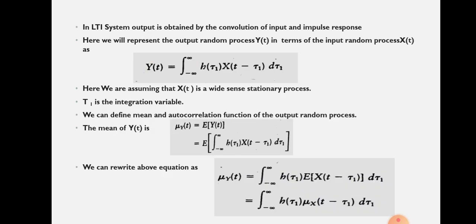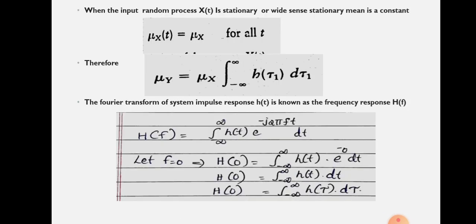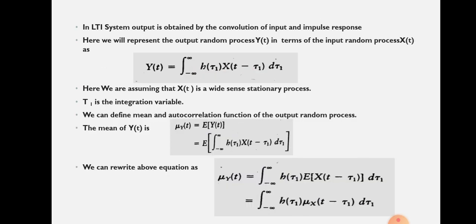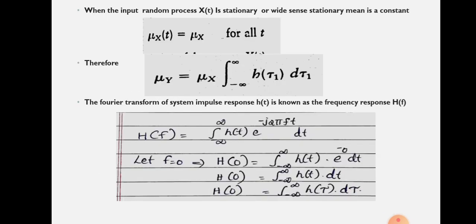So in the equation for mu y of t, we can substitute mu x for mu x of t minus tau 1, which becomes a constant independent of time.